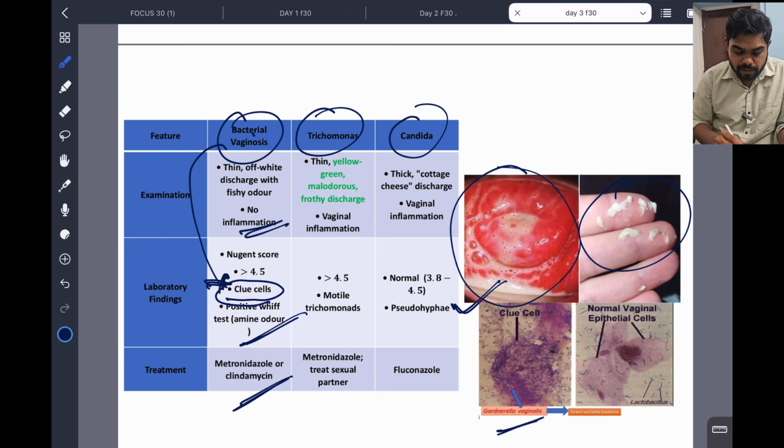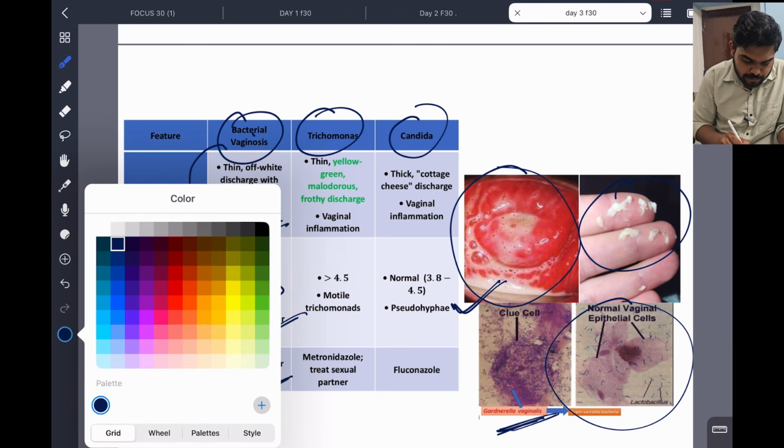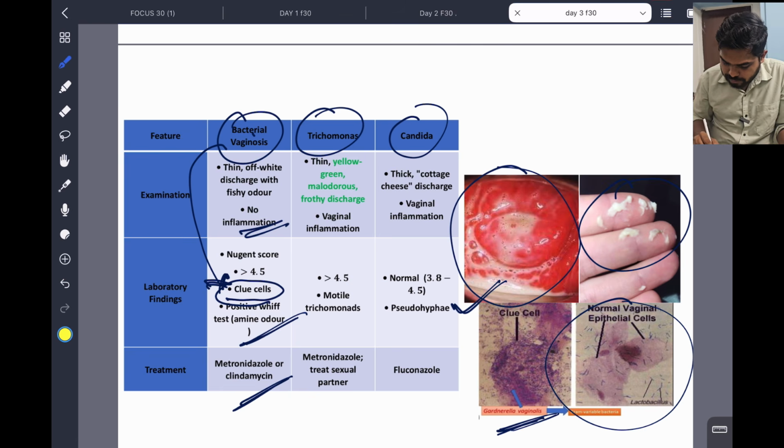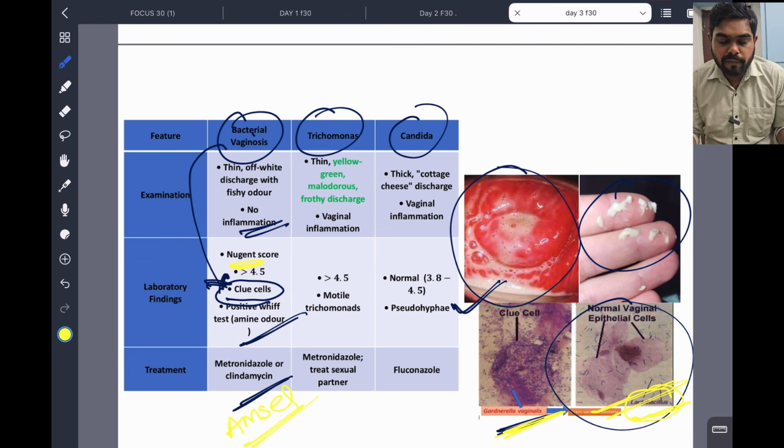So bacterial vaginosis, clue cells. You can see clue cell. These are the normal vaginal cells. You can see here normal vaginal cells, and lactobacilli are rich, these are the small lactobacilli. See these clue cells, so numerous. Gardnerella vaginalis is the causative organism. So they are rich, and these are known as clue cells. It's classical of bacterial vaginosis. And here there is something called Nugent score and Amsel criteria, which can be there in bacterial vaginosis.